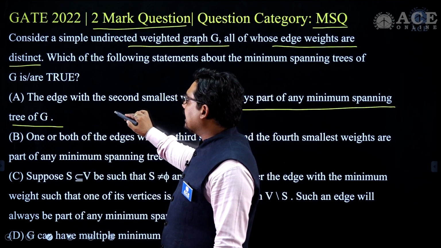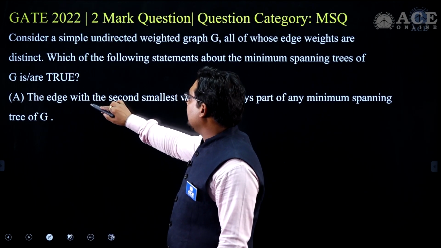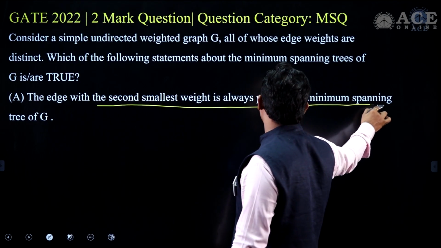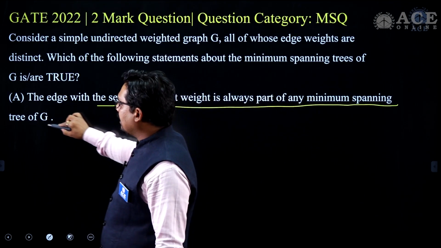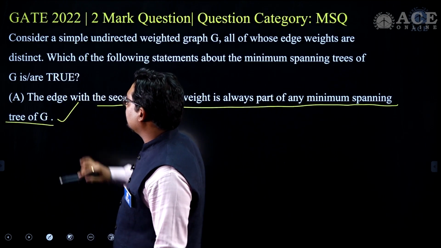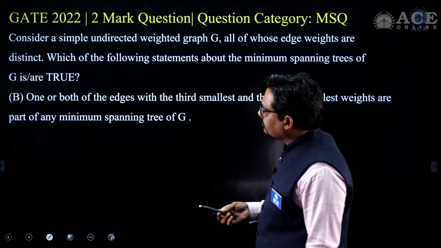So here A is the correct one. The second smallest edge will always be part of any spanning tree of G. That is always true if the distinct edge weights are there.